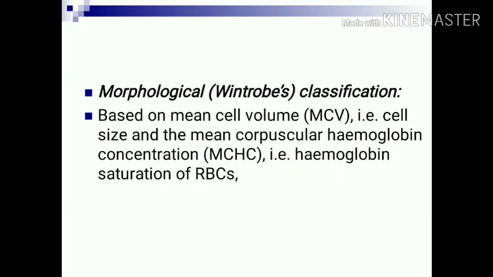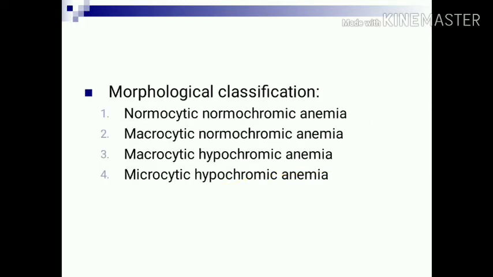Second variety of classification is morphological, which is also known as Winthrop's classification, which is based on mean corpuscular volume MCV, that is cell size, and mean corpuscular hemoglobin concentration MCHC, that is hemoglobin saturation of RBC. And there are four varieties of anemia. Number one is normocytic normochromic anemia. Both MCV and MCHC are normal.